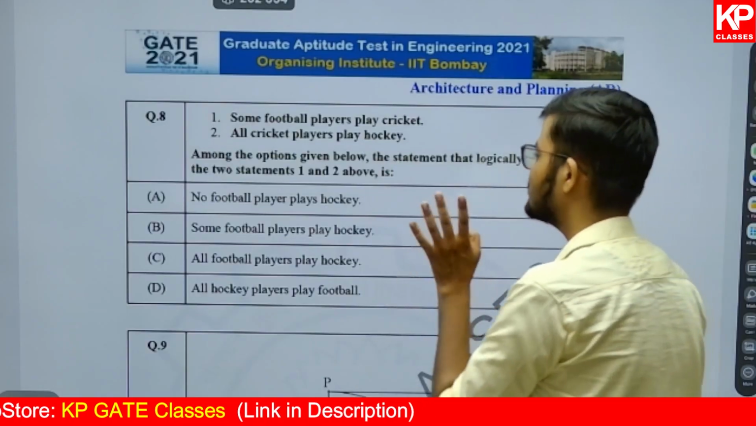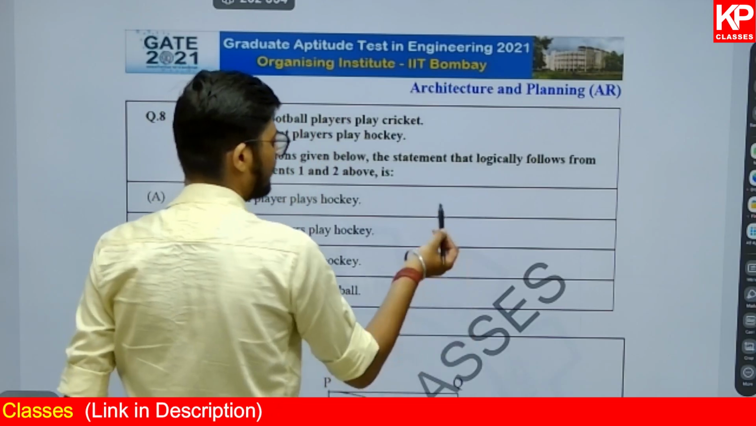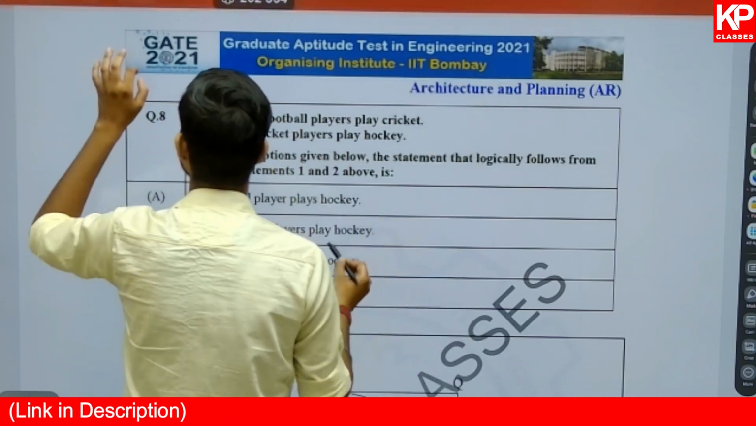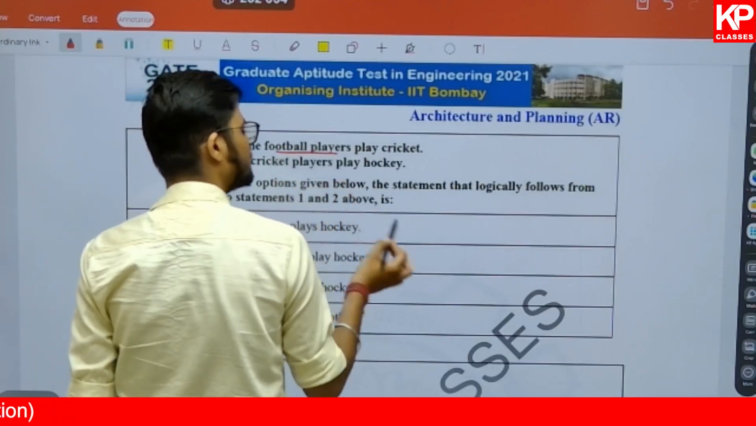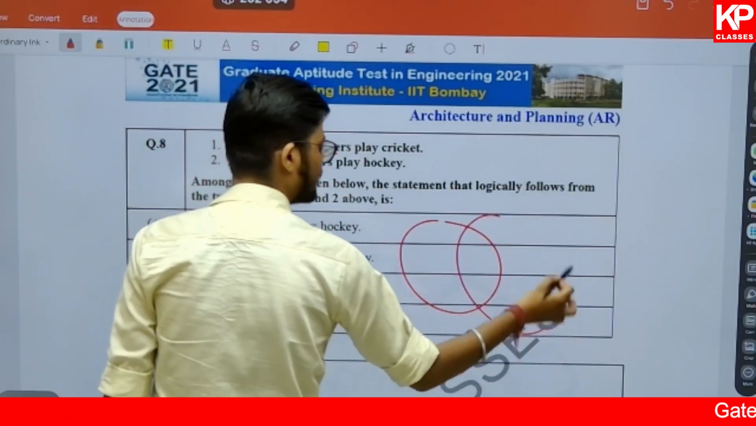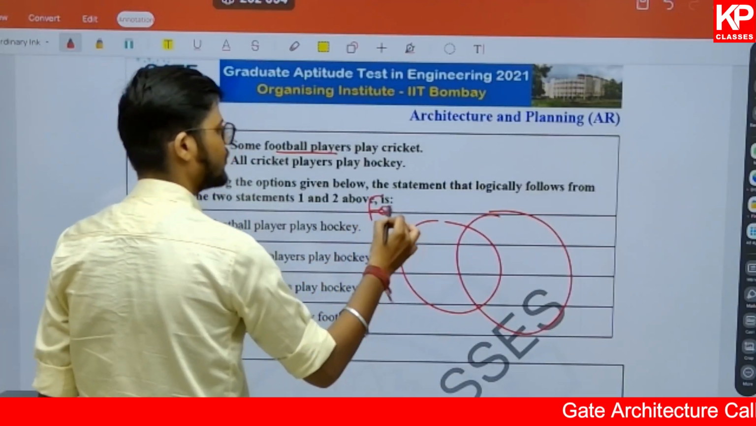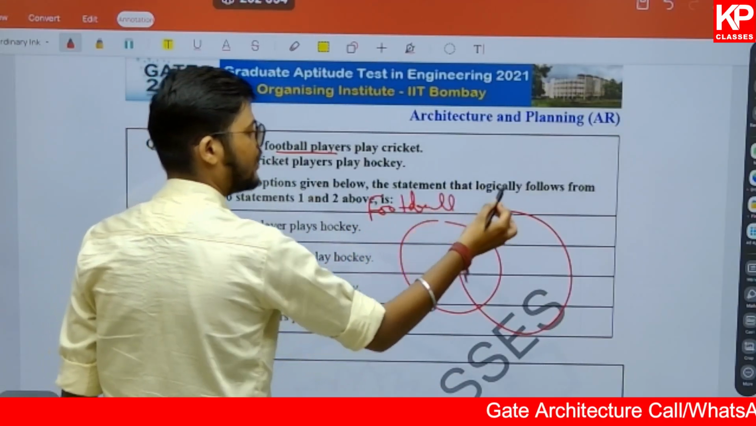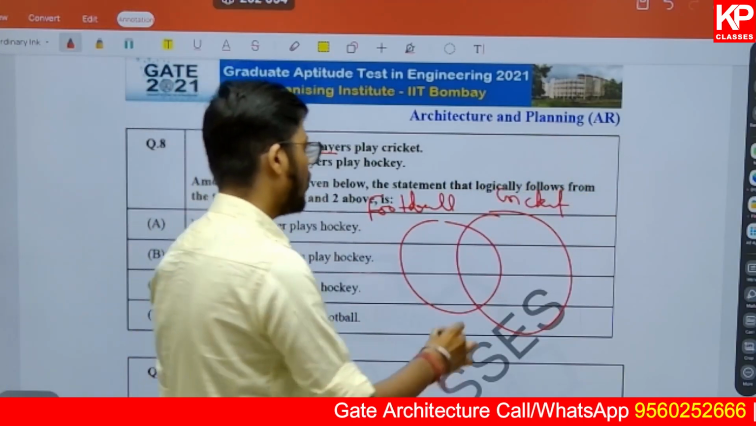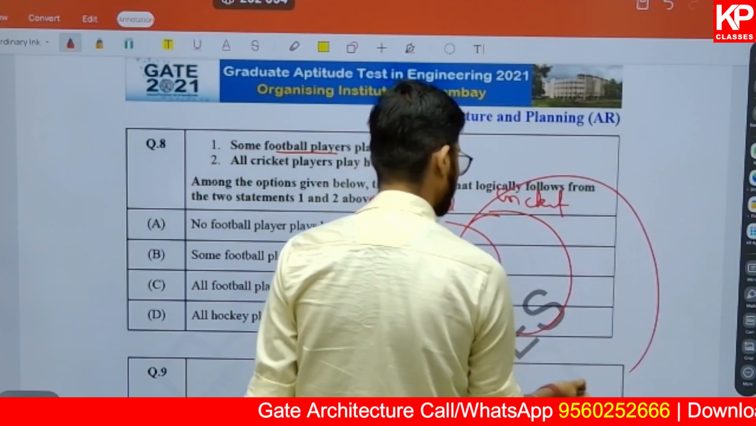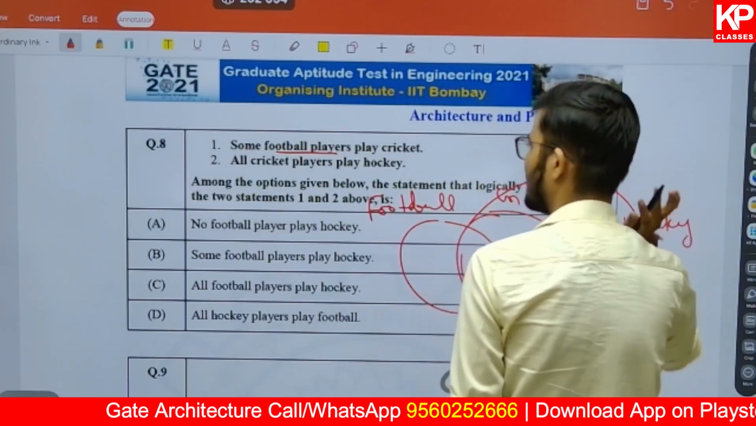But we are going to solve this question through the Venn diagram method. Here it says some football players play cricket. For an example, we can make a diagram, although it is also not required. You can solve it from common sense. Some football players play cricket, football and cricket, right? And then after that, all cricket players play hockey. This is the diagram that they have given.